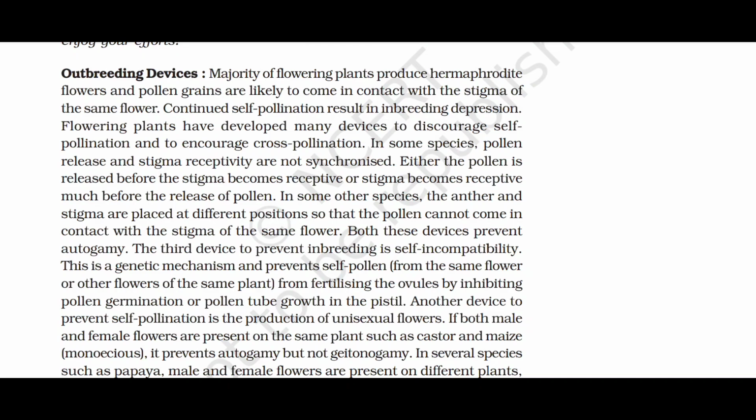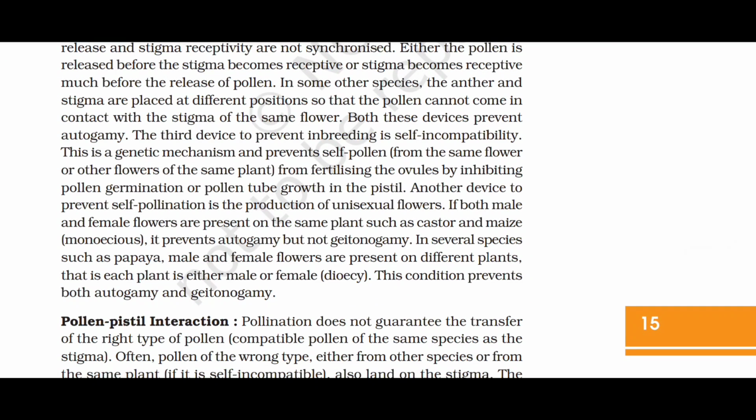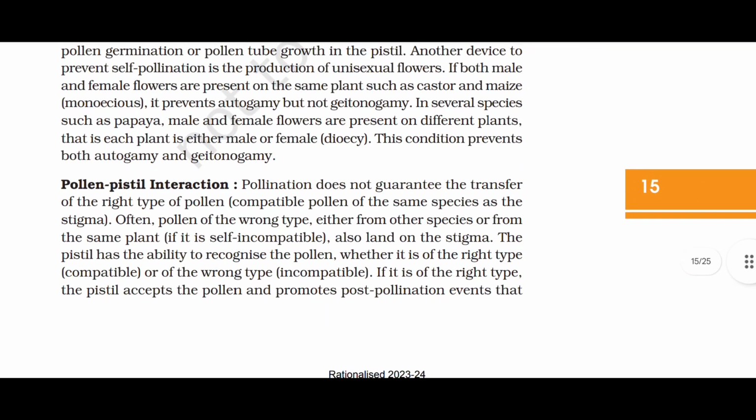Another device to prevent self-pollination is the production of unisexual flowers. If both male and female flowers are present on the same plant, such as castor and maize, that is monoecious, it prevents autogamy but not geitonogamy. In several species, such as papaya, male and female flowers are present on different plants. That is, each plant is either male or female, that is dioecious. This condition prevents both autogamy and geitonogamy.